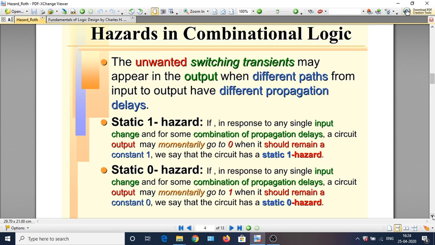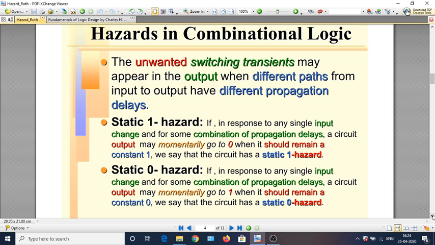To illustrate this static 1 and 0 hazard in a very simple circuit, I would urge that you take a paper and pencil and draw the simple circuit that I am going to tell you, and then try out whether this condition of static 1 hazard and 0 hazard occurs. At this point, we may want to pause this video for a while and take your paper and pencil and be ready.